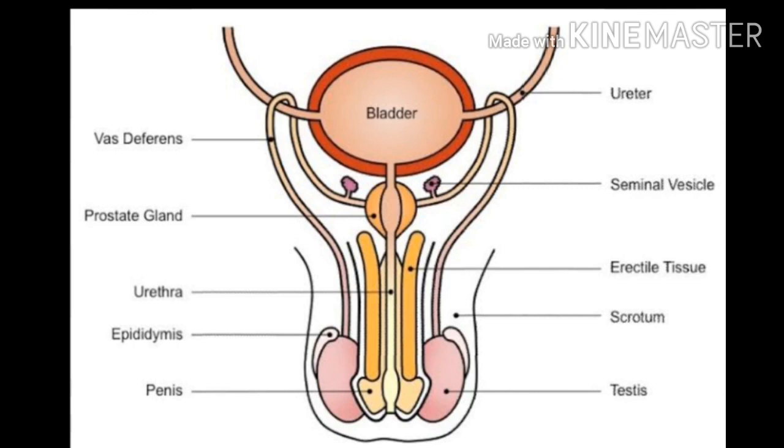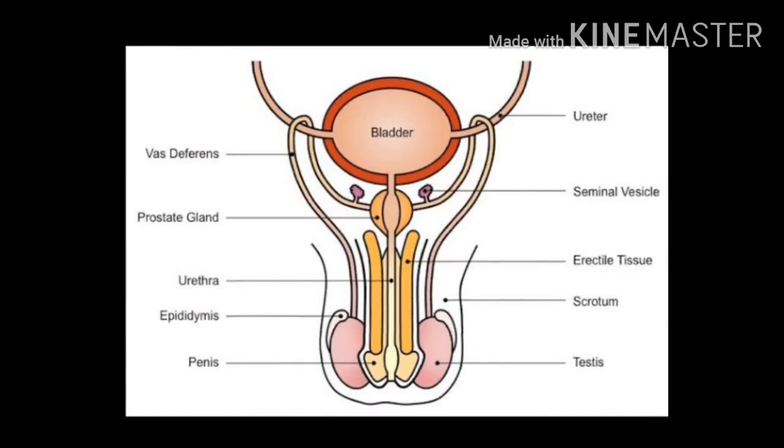It also produces the male sex hormone called testosterone. The testes of a man start the formation of sperms on reaching the age of 14 to 15 years, and after that throughout his life.